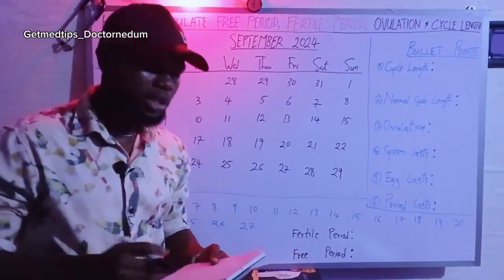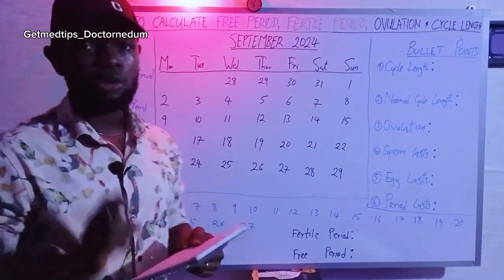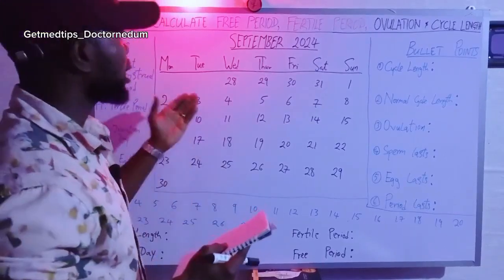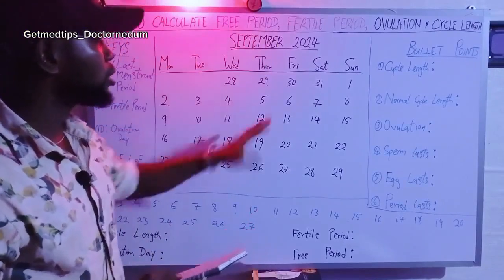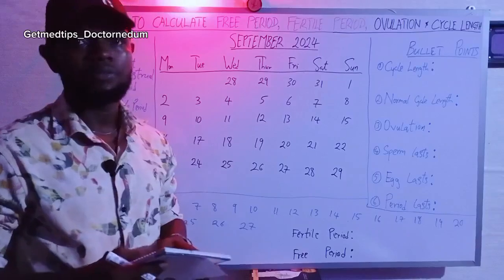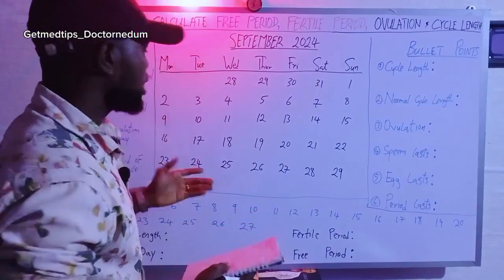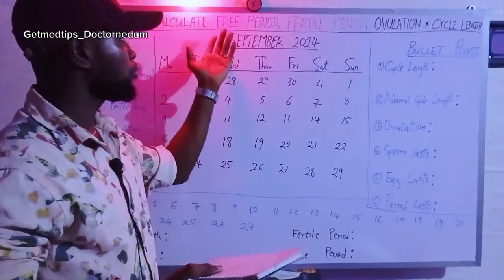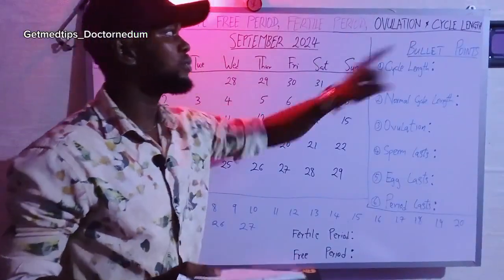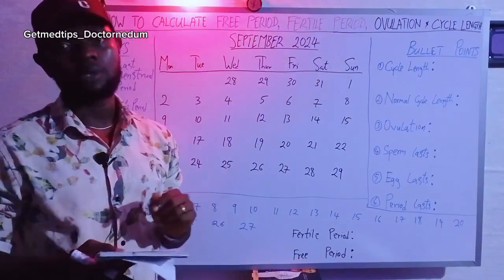All right, so this question is asking if this cycle length is normal, and then if it is normal, when is her free period for this month, for the index cycle that she is. But before you can calculate the free period, it is unfortunate you cannot go straight to free period. You have to start from the whole of this cycle length, the ovulation, the fertile period, and then the free period.